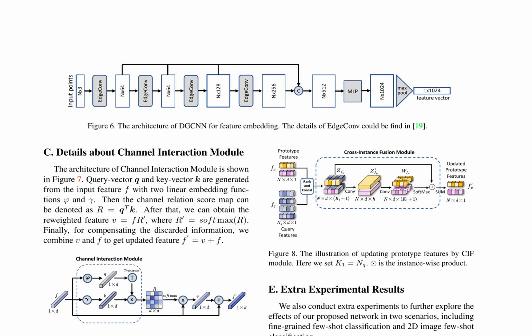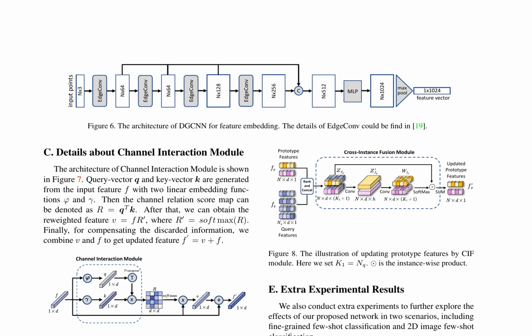The paper also provides details about the channel interaction module, which is designed to enhance the representation of the input point cloud. The module uses two linear embedding functions to generate query and key vectors, and then computes a channel relation score map. This map is used to reweight the input features, and the reweighted features are combined with the original features to obtain updated features.